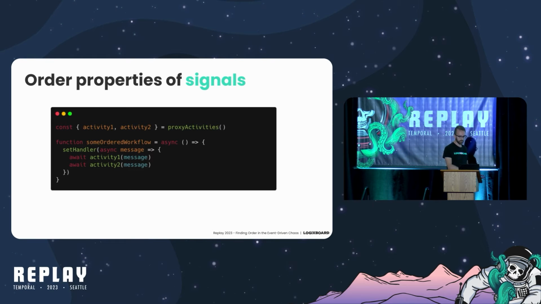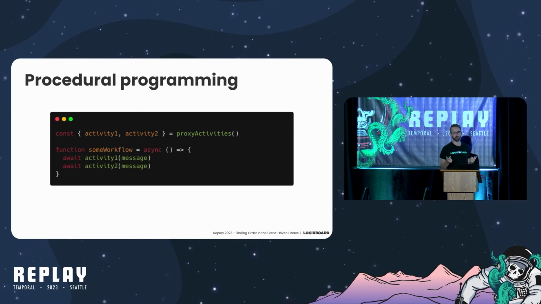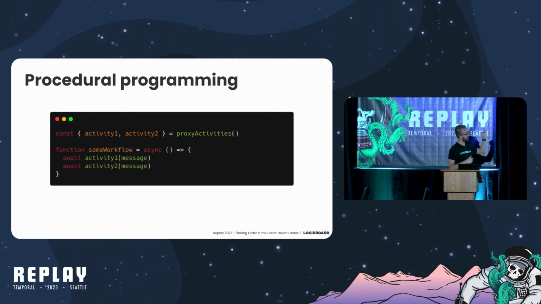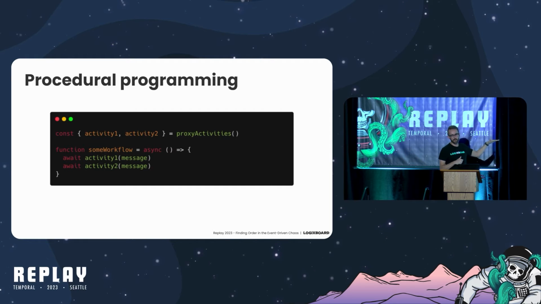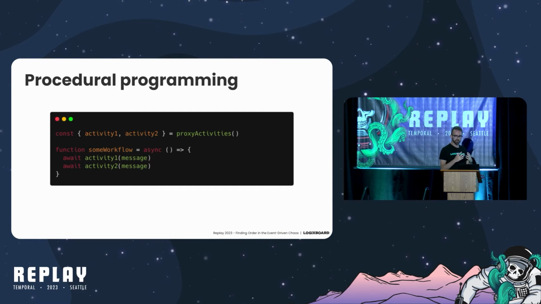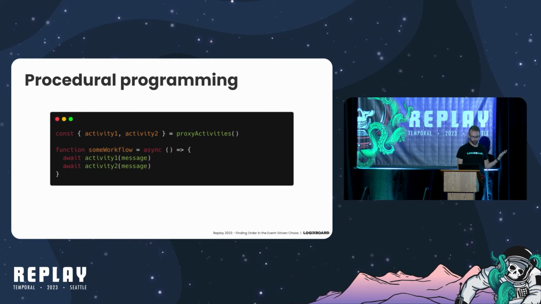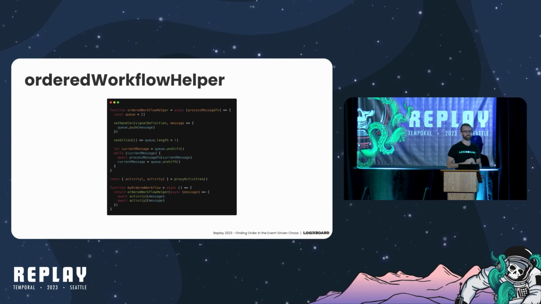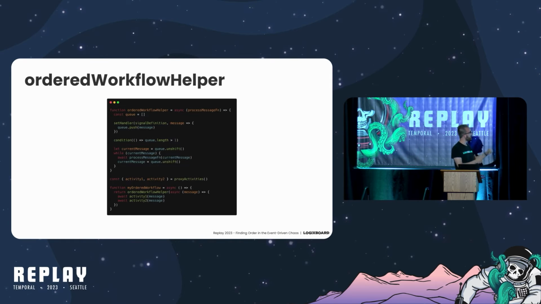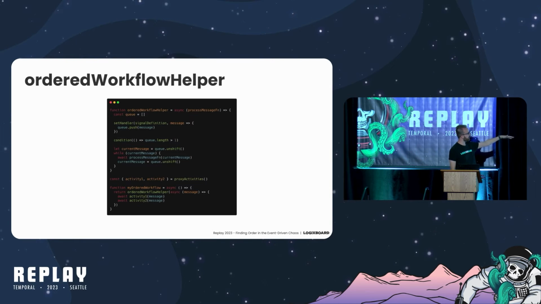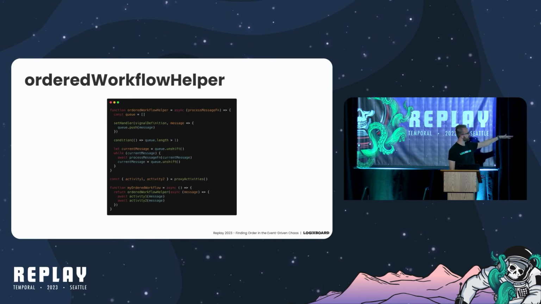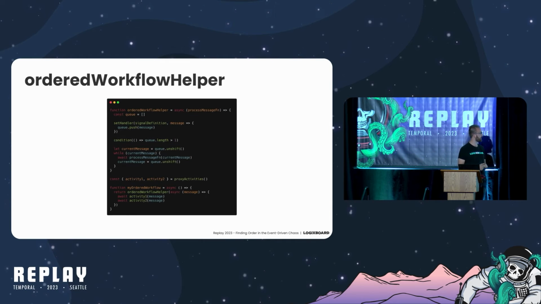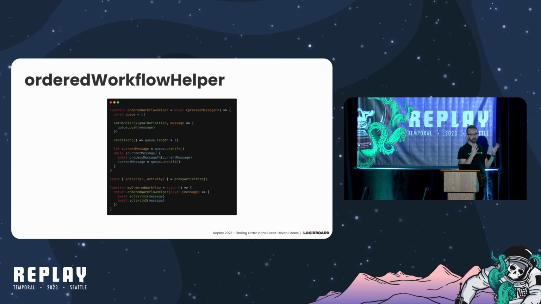The second property that I mentioned, procedural programming, is maybe a more obvious one, but it is an important property here because Temporal does guarantee, of course, that activity 1 executes before activity 2. So if we combine these things together, you see a pattern that you're probably pretty familiar with if you've attended a bunch of other talks at Replay, which is combining signals with a loop in the workflow definition. And I won't go into too much detail here, but the interesting thing worth mentioning is your signal handler is now synchronous, not asynchronous.